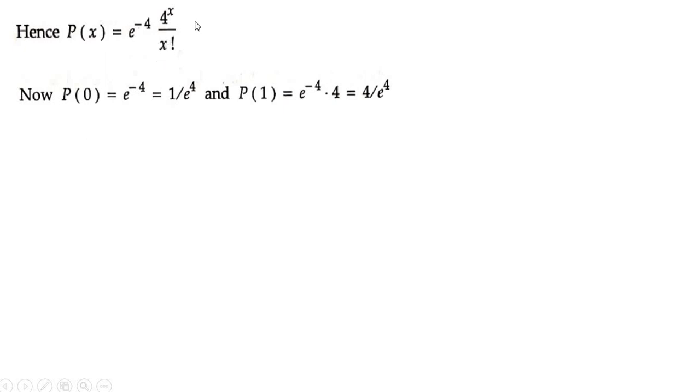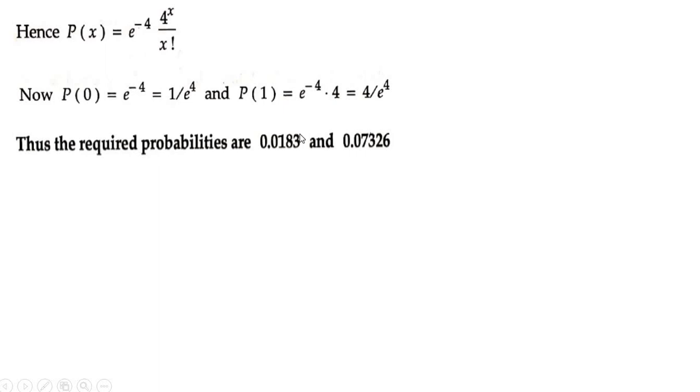Okay, just substitute what is the P of 0. X is 0, 4 power 0 is 1, 0 factorial is 1. Find what is e power minus 4 using your calculator. Similarly, find what is the P of 1, that is e to the power minus 4 into 4. Okay, using your calculator. So the required probabilities are 0.0183 and 0.07324.